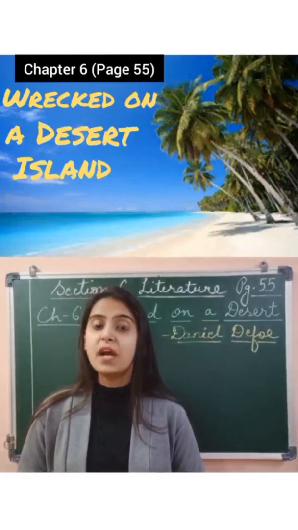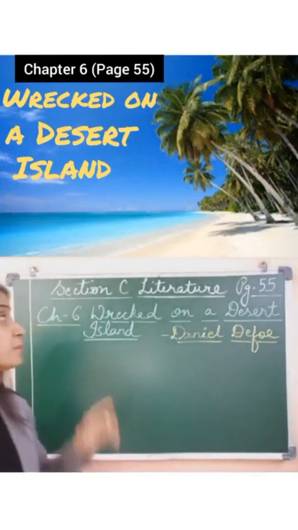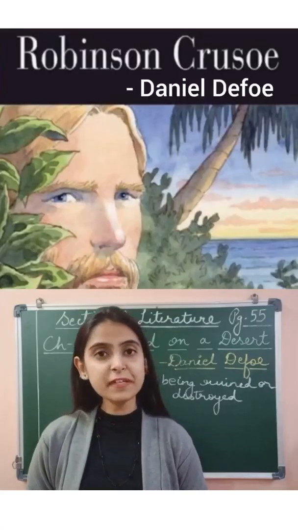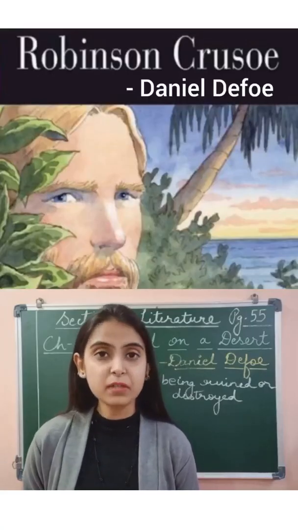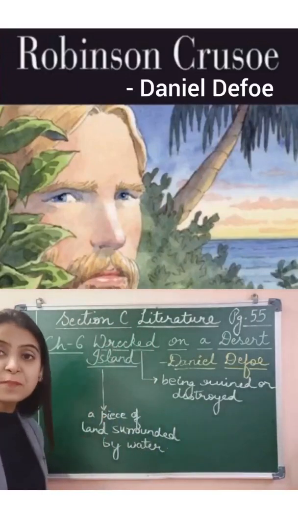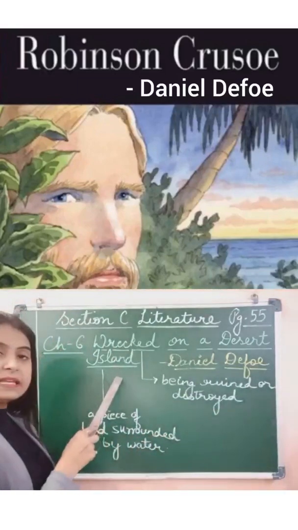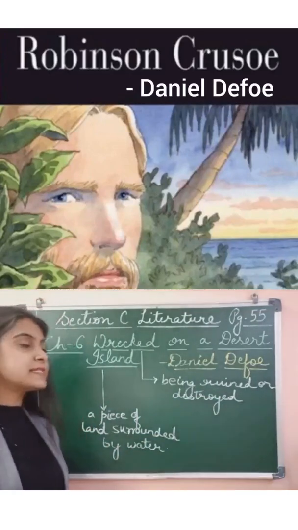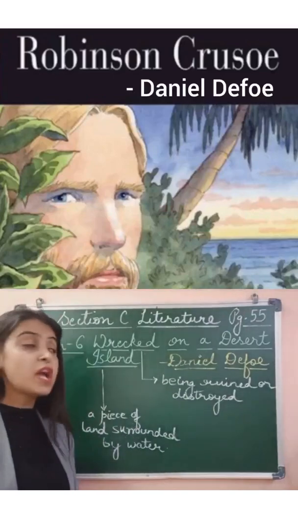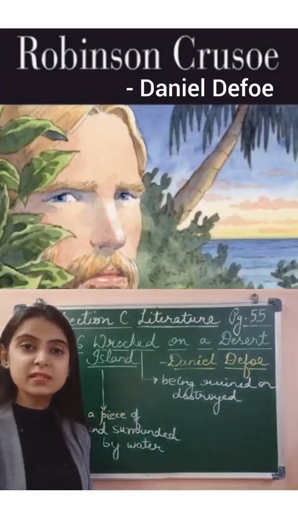So today we are going to read a small part of that novel, that is the chapter Wrecked on a Desert Island, right? Children, if we talk about the title of the chapter, Wrecked on a Desert Island, what do you mean by wrecked? Wrecked means being ruined or destroyed, right? An island, as you have already learned in your social science, is a piece of land surrounded by water. So this story is all about a person who was wrecked on a desert island.